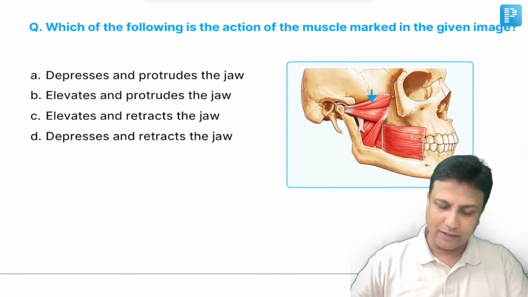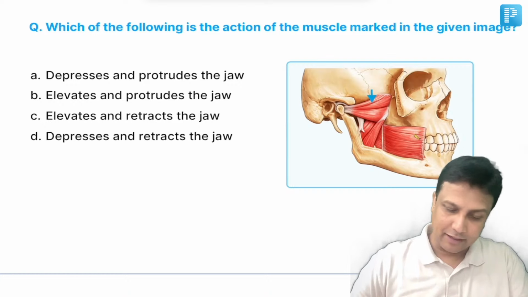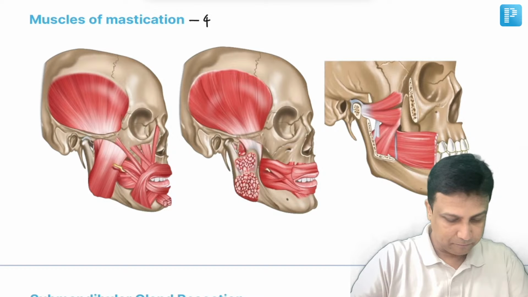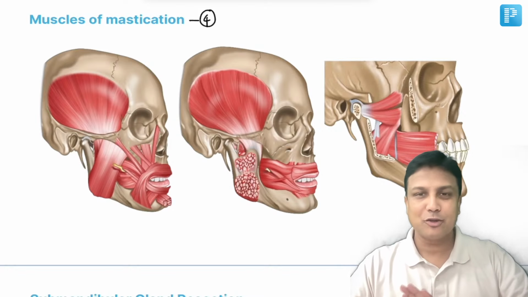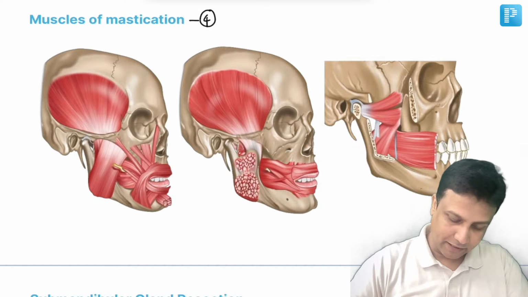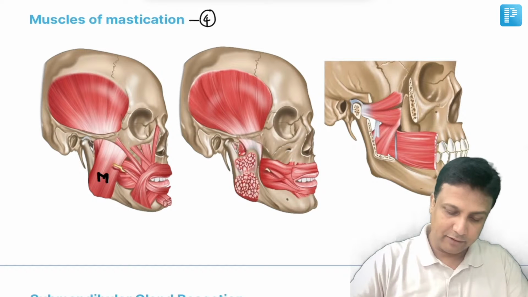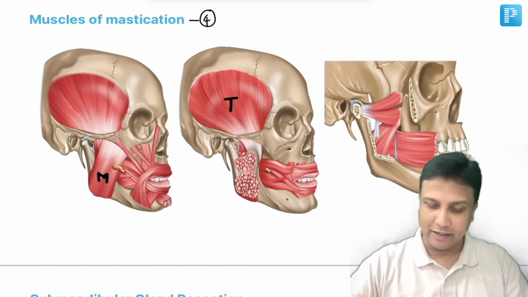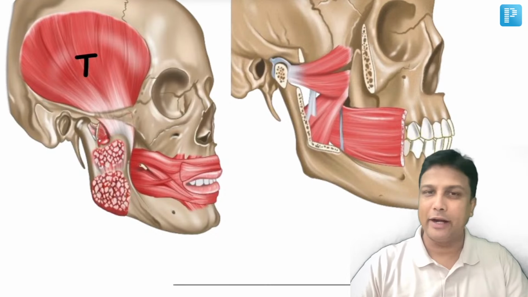Now, my dear friend, what I have observed is that every medical student knows that there are totally 4 muscles of mastication. Perfect. Every medical student will be able to identify masseter, no doubt about that. Every medical student will be able to identify the temporalis. No doubt about that. The problem will come with the lateral pterygoid and medial pterygoid.